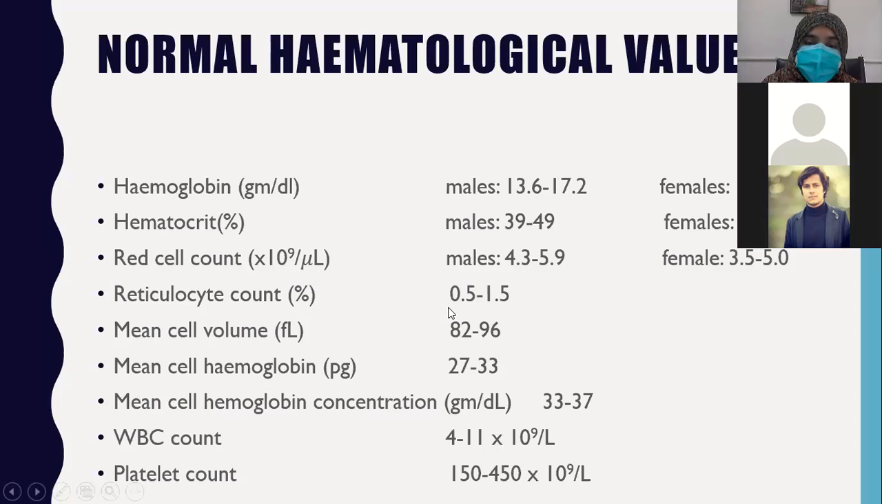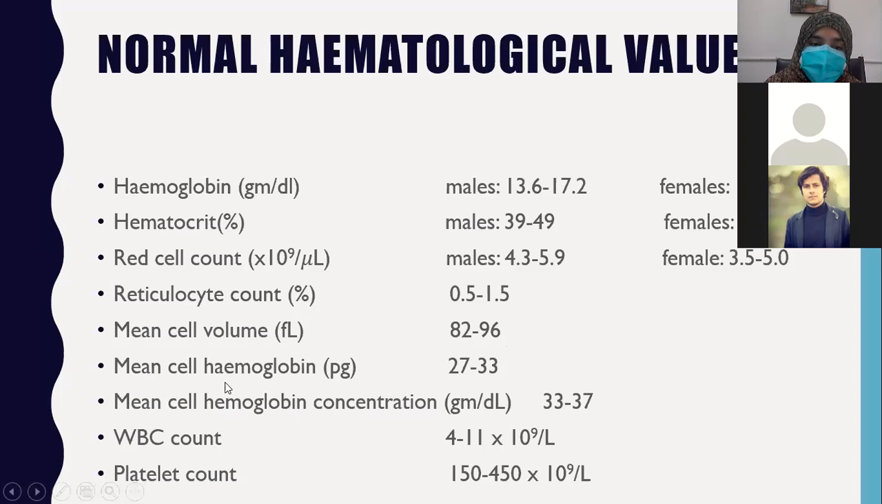Reticulocyte count. The normal reticulocyte count of an adult is 0.5 to 1.5%, or some books say 0.5 to 2%. It's easy to memorize: 0.5 to 2% is the normal range of reticulocytes in blood. Mean cell volume is MCV. As you all know, MCV is measured in femtoliters. Its normal range is 82 to 96 femtoliters.